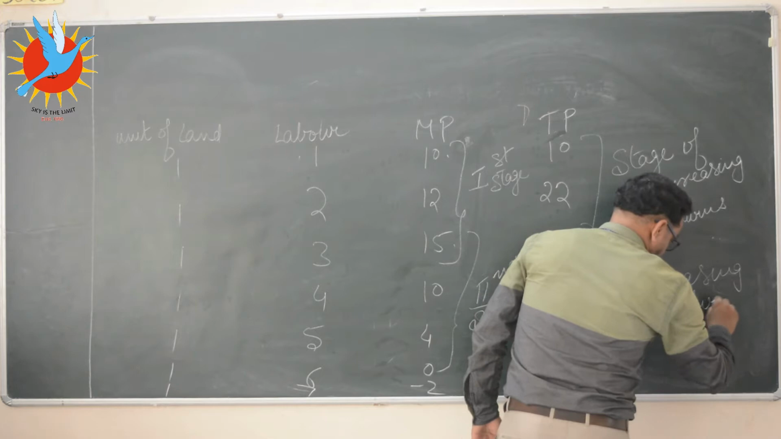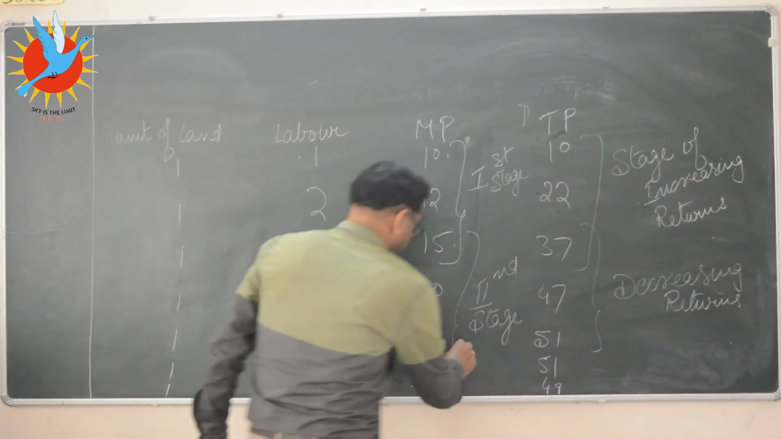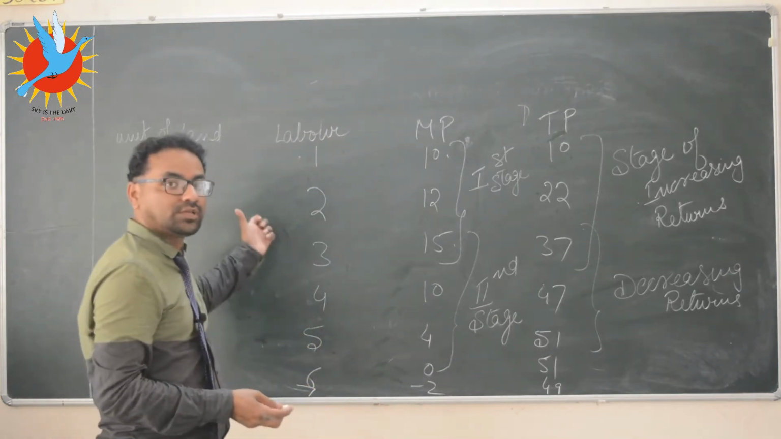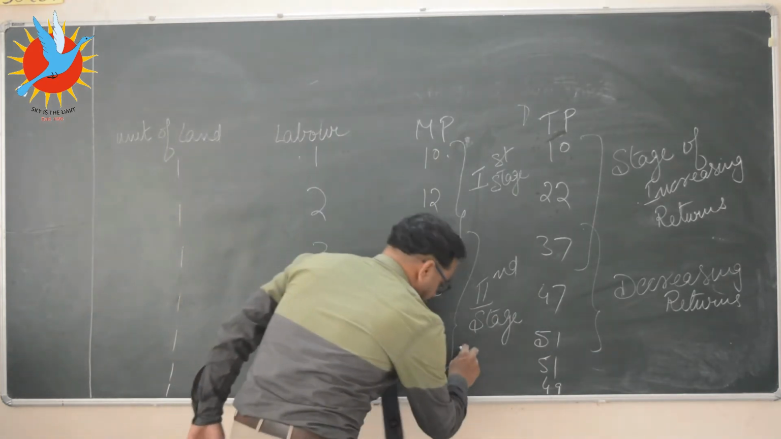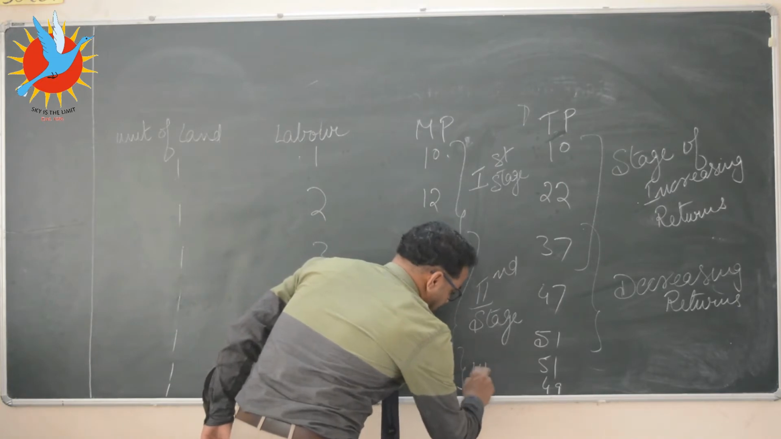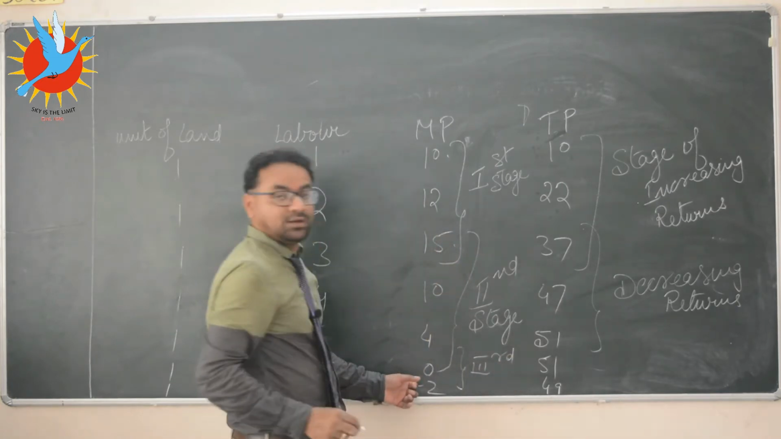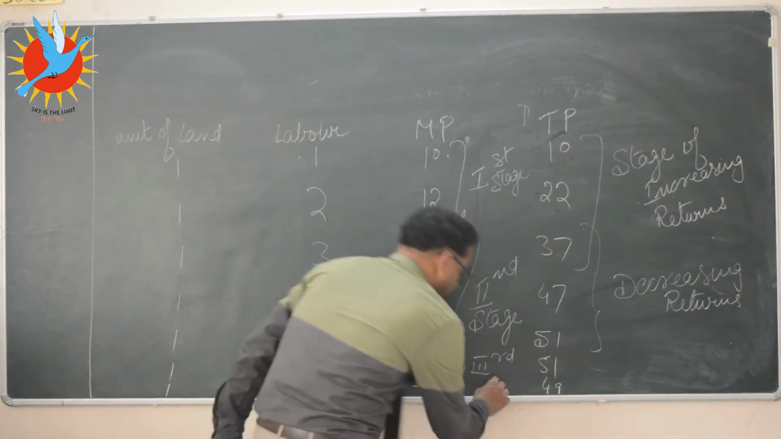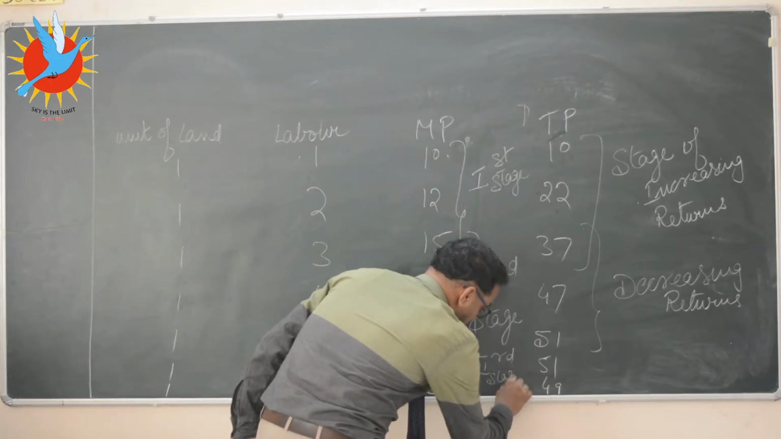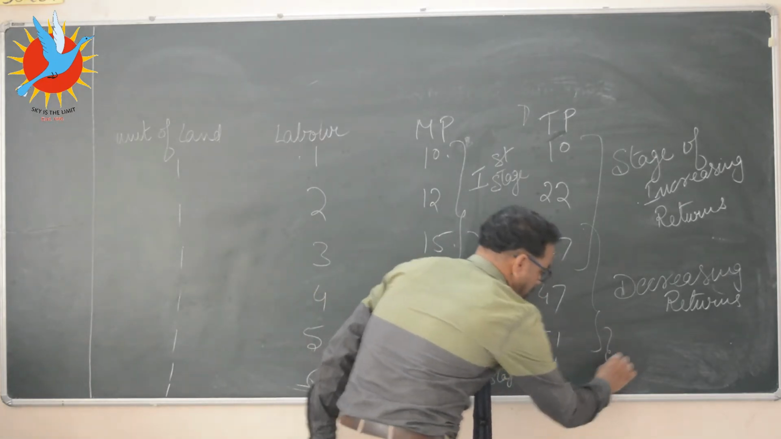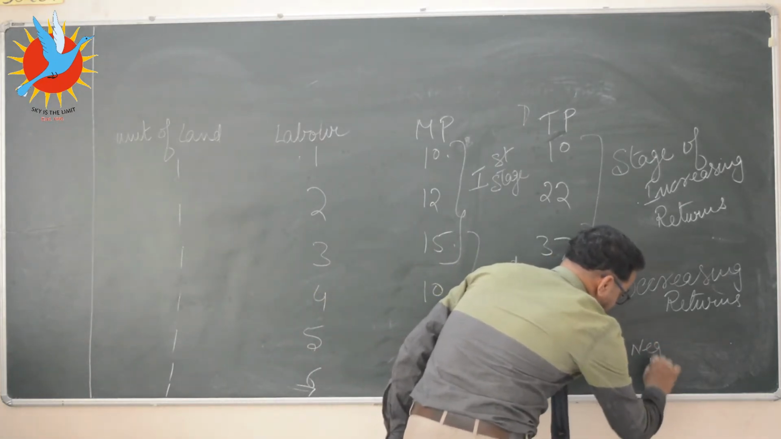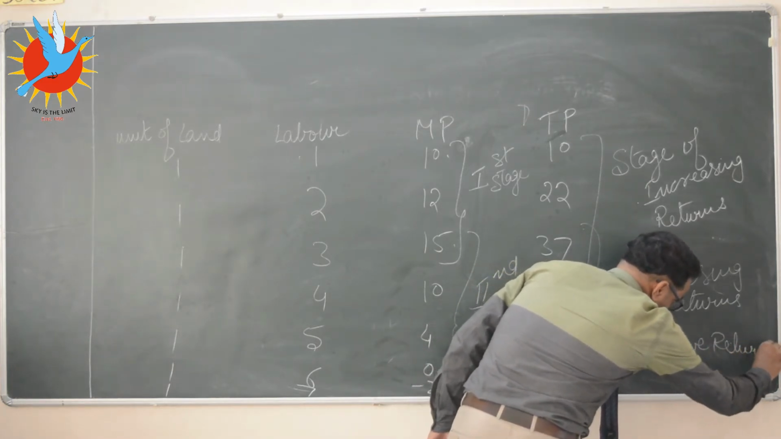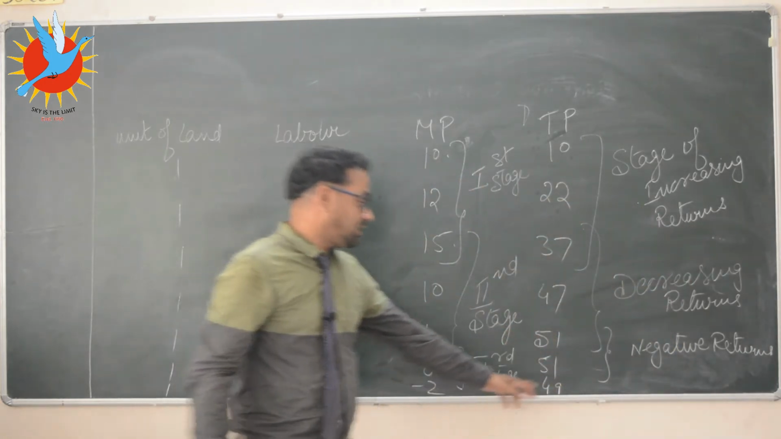And later, if we continue to increase the variable factor on the same unit of fixed factor, then the marginal product of the additional factor will turn 0 and negative. This is called the third stage. So this is called negative returns.